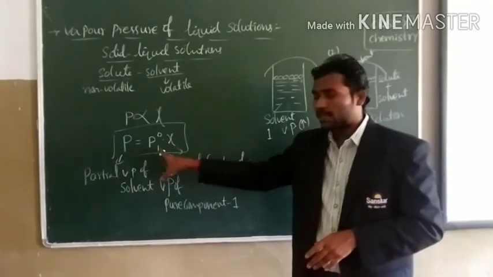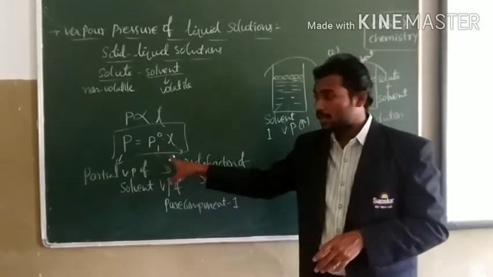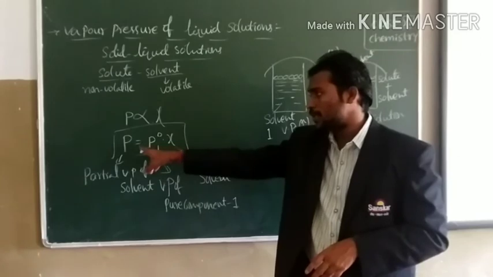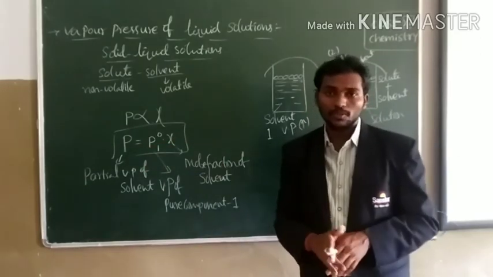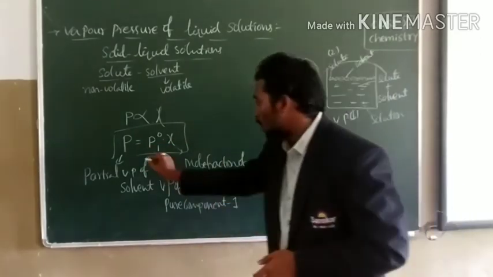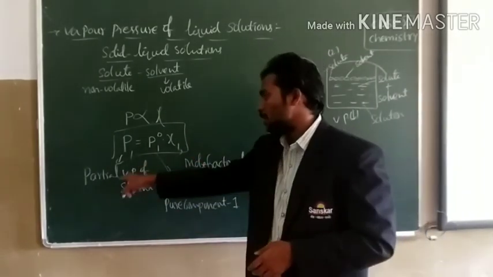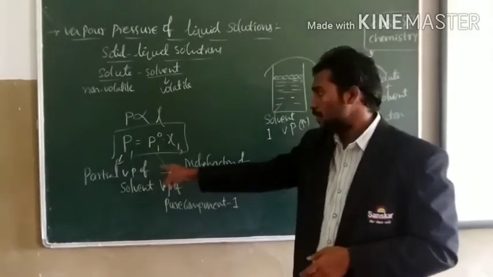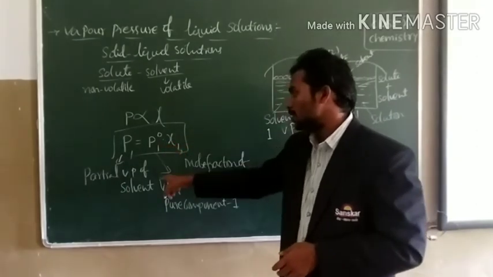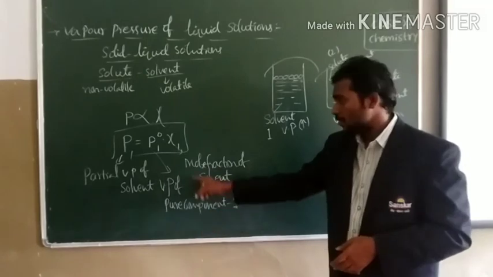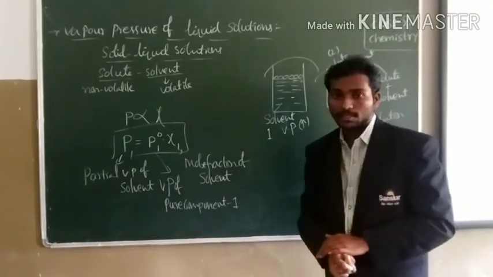Then we have to consider vapor pressure only for the solvent molecule. That can be written as P is equal to P1 naught into chi, or you can write P1 is equal to P1 naught into chi1. P1 is the partial vapor pressure of the solvent, P1 naught is the vapor pressure of the pure solvent, and chi1 is the mole fraction of the solvent.